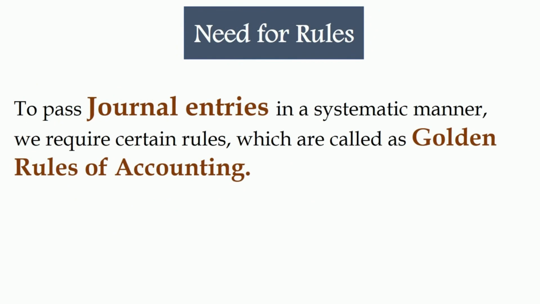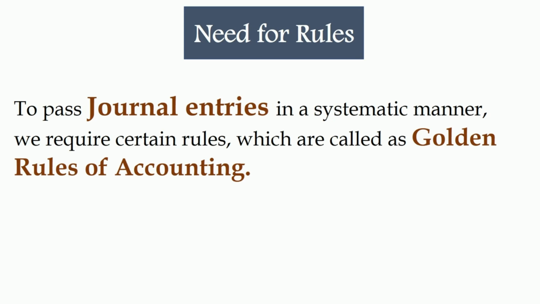Now, first of all, we are going to understand why do we need rules for accounting. As you guys know that in double entry system, due to its dual aspect, every transaction affects two sides, and so to pass journal entries, we require certain rules to enter the transactions in a systematic or say chronological manner, and those rules are called as golden rules of accounting.